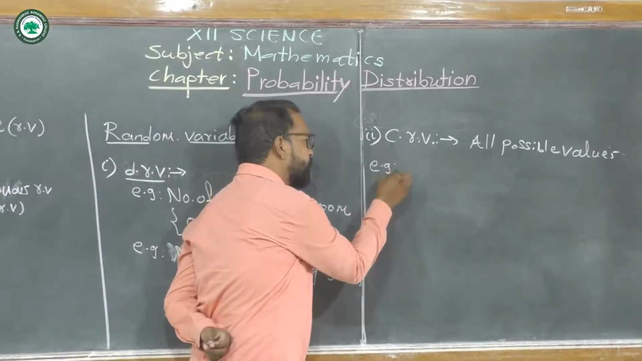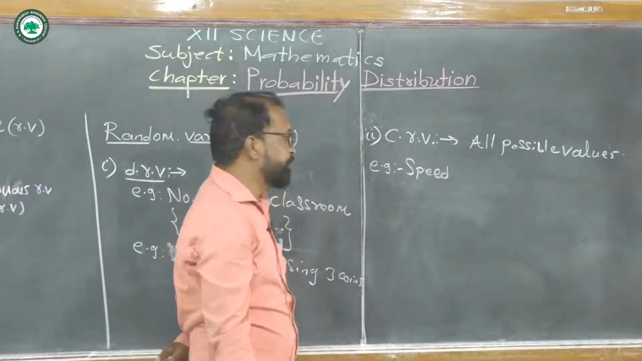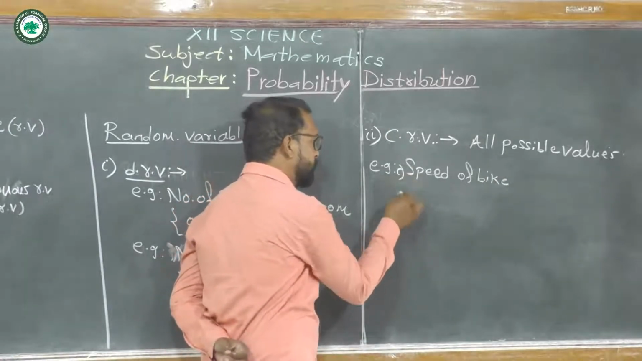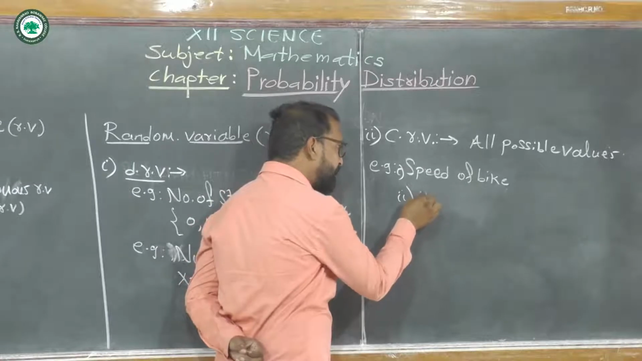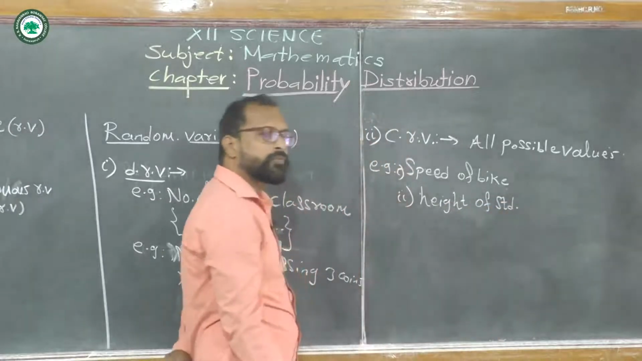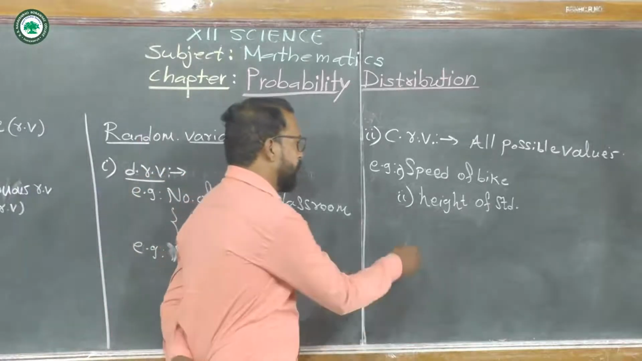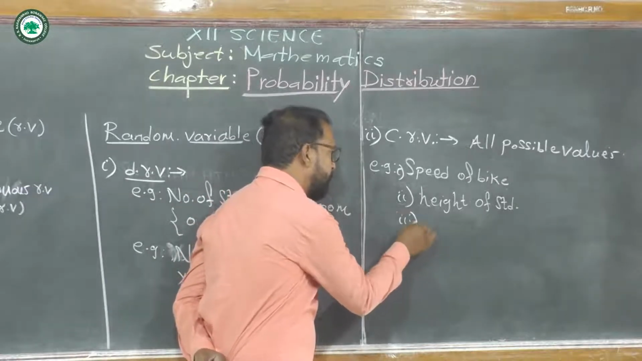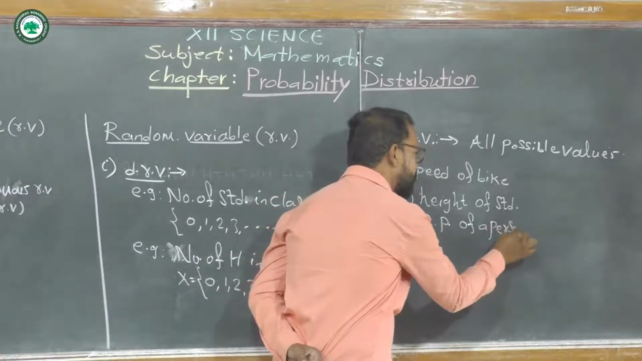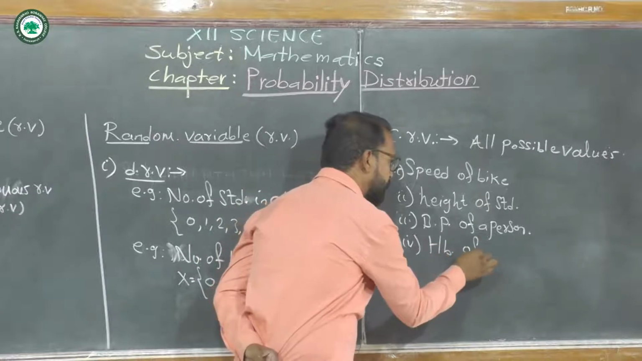For example, the speed of a bike. If we define the random variable as the speed of a bike, or weight, or height of a student, or some object, or a skyscraper, then blood pressure of a person, or hemoglobin HB of a blood sample.